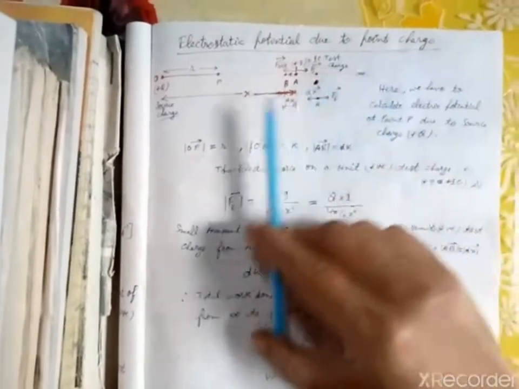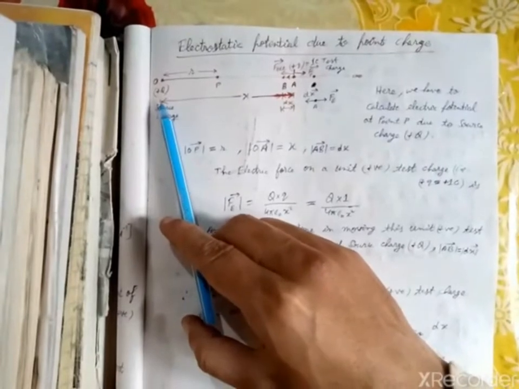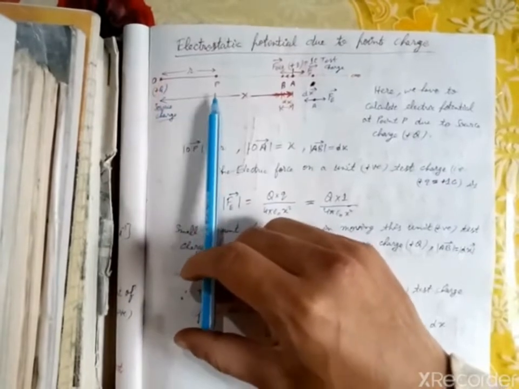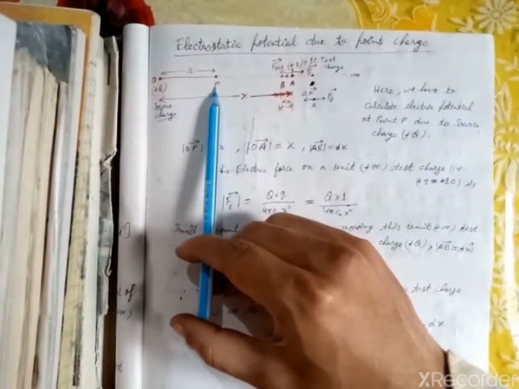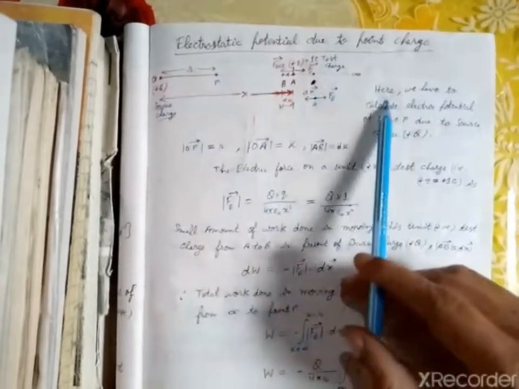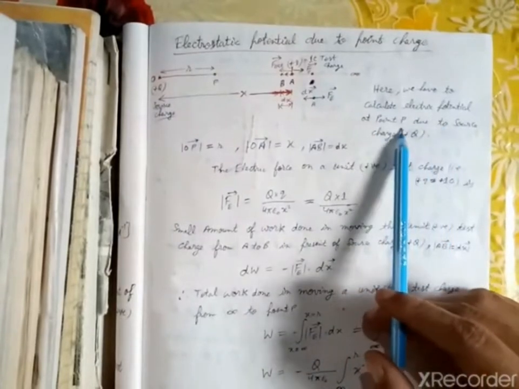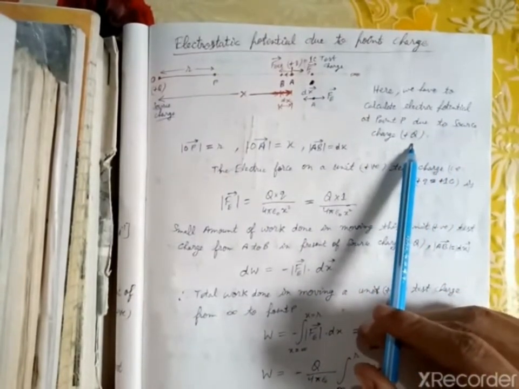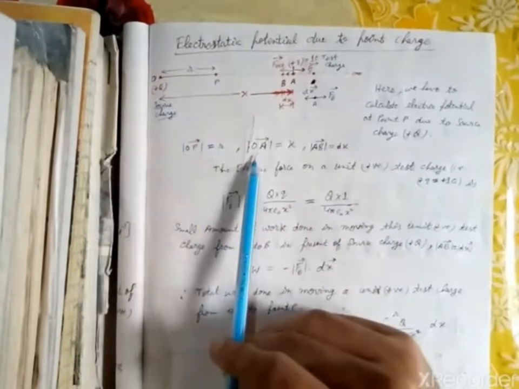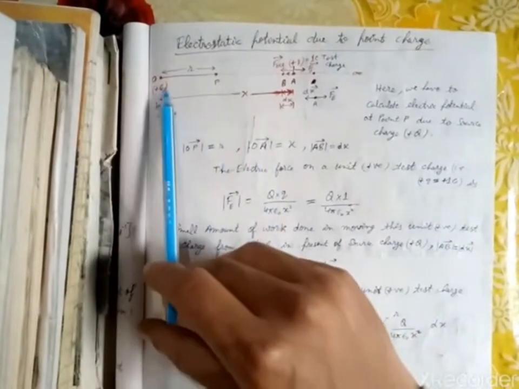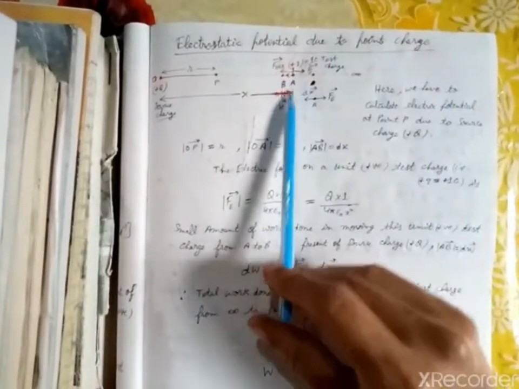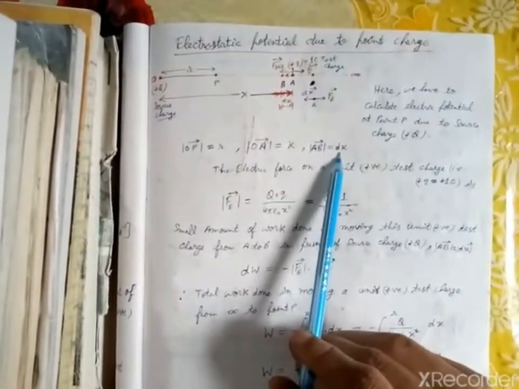Here there is a source charge, plus capital Q, kept at the origin O, and we have to find the electrostatic potential at point P due to this source charge. We have taken the distance OP as r, the distance OA as x, and the small distance A to B as dx.